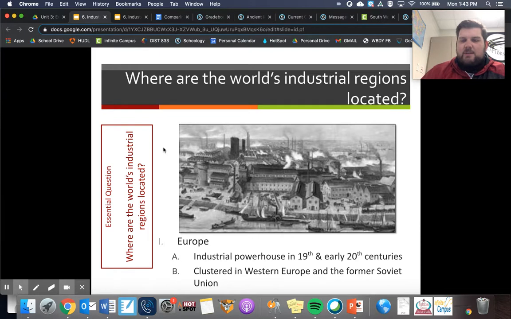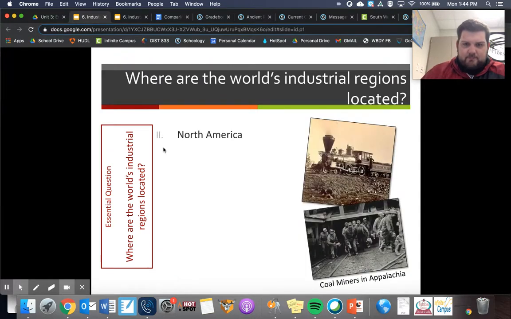Western Europe is France and Great Britain and even Germany and countries like that, Italy, and then the rest of them were in the former Soviet Union, which was Russia. In North America, it began a little bit later than Europe, but it grew faster. In the United States, it doesn't happen quite in the 1760s. We know the United States doesn't even become a country until 1776, so they're a little bit later.